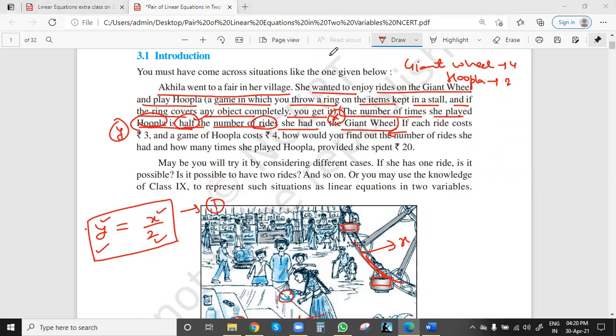So I think you got the understanding of how we got the equation. The number of times she rode on the giant wheel, we have taken as x because we don't know. So giant wheel is x. So the Hoopla game will be x by 2 because it is half of the number of times on the giant wheel. So y we have taken as the number of times she played the Hoopla game, so y will be equal to x by 2. Correct? Giant wheel and Hoopla game. And for the Hoopla game we got the variable y equal to x by 2. So this is the first equation.